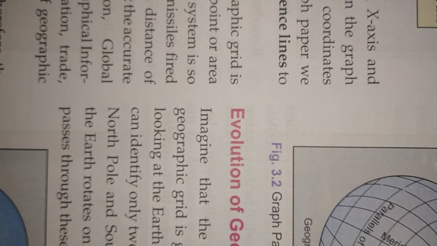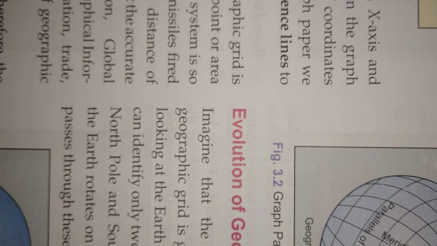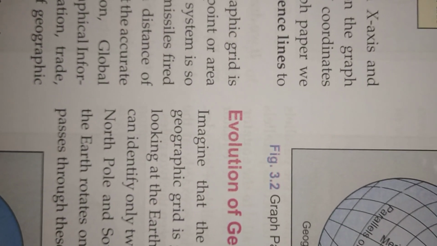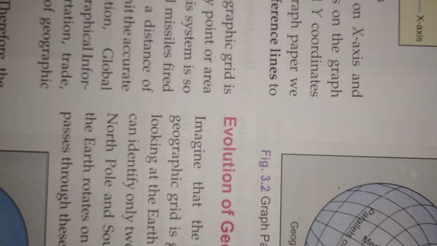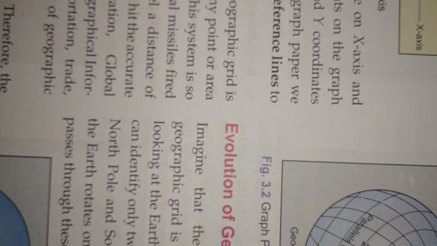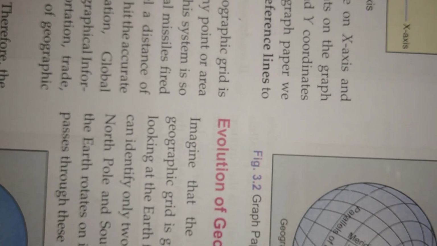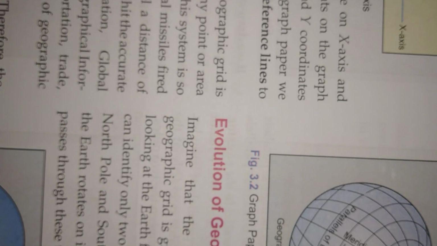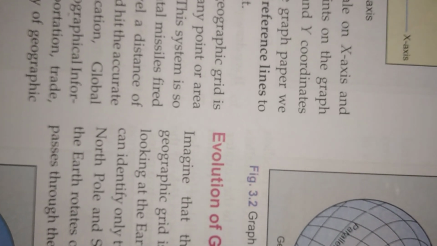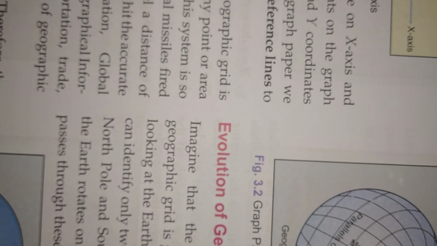Now what do geographers do? There was that kind of problem. And for our convenience, what we did, we drew a vertical line which was passing through the center of the earth. And that line is nothing but the axis. Got? The axis, you know,